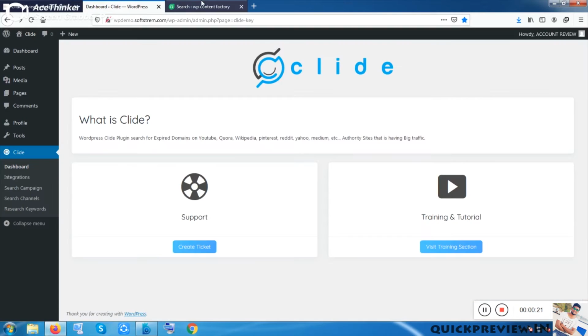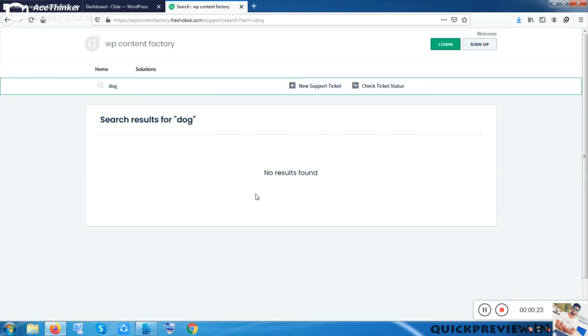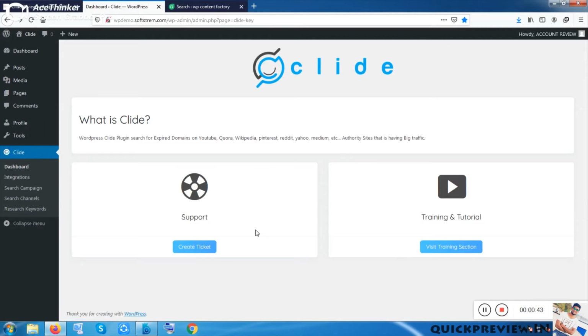Then you can start by purchasing a domain and some type of websites related to dog. That's why it is giving no result to me, because this is a review version. I am repeating that this is a review version, but on your version it will be totally open, and you can just click the button, and the searches will be before you within seconds. But I will highly recommend you to go through this video.